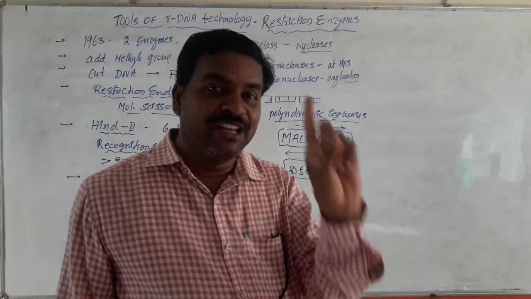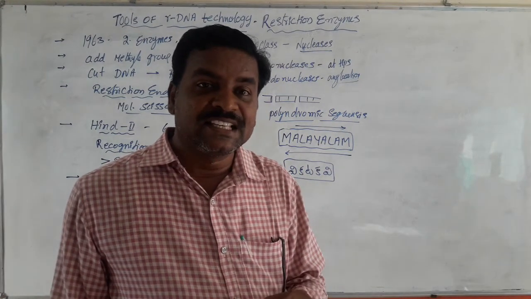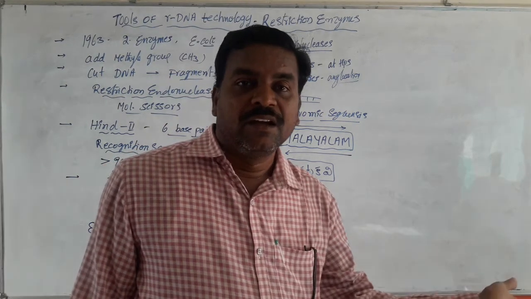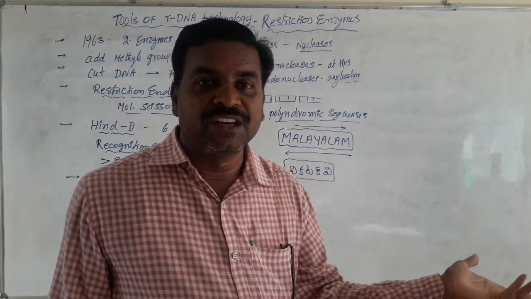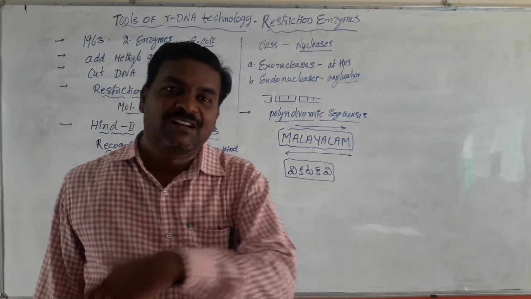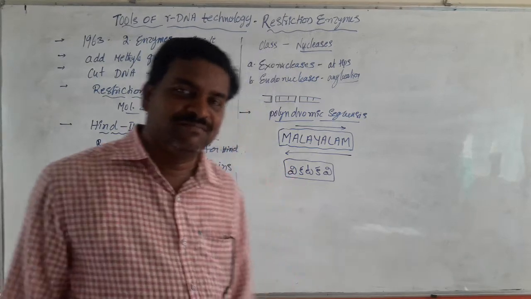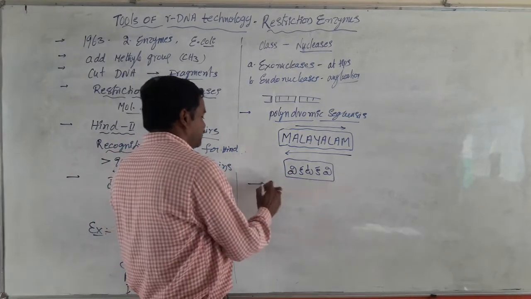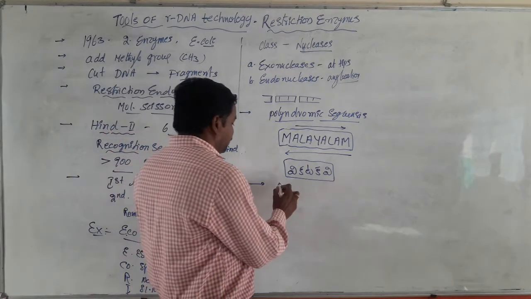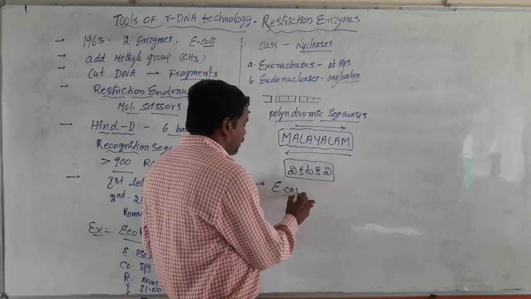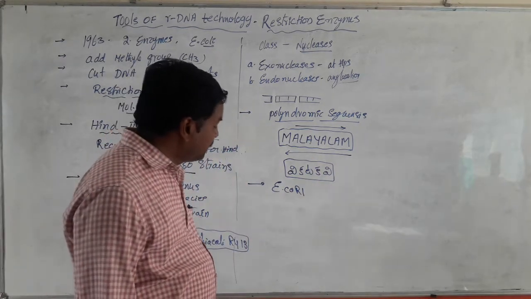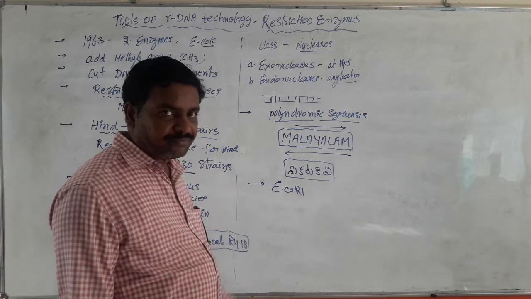Now coming to the palindromes of DNA. A palindromic sequence of DNA is one with the same sequence of nitrogen bases when read in the forward direction from 5' to 3' or in the backward direction, also 5' to 3'. One of the best examples is the enzyme EcoR1, a restriction enzyme.